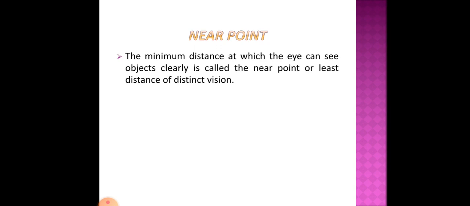Clear? Now the next thing is the near point. What is the near point? The minimum distance at which the eye can see objects clearly is called the near point, or least distance of distinct vision. If we bring an object very close to our eye, we cannot see the object clearly. So the object should be kept at some distance from our eye. The minimum distance at which we should keep an object to see it clearly is called the near point, or least distance of distinct vision.